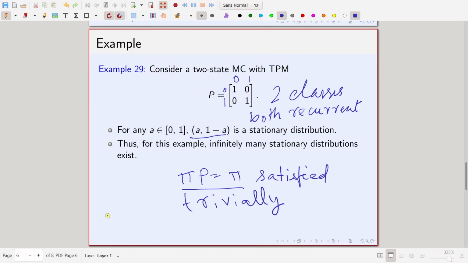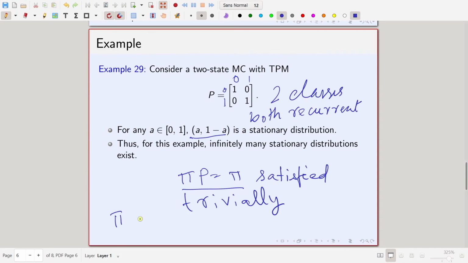Let me here also mention one thing. If there is more than one stationary distribution, it is not possible that there will be only finitely many. Why? Because say pi 1 and pi 2 are two stationary distributions.